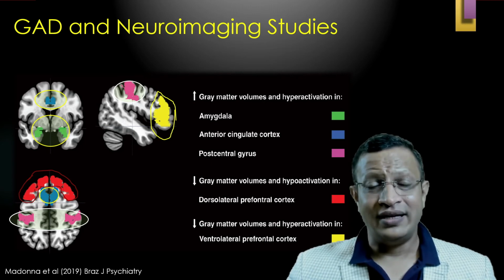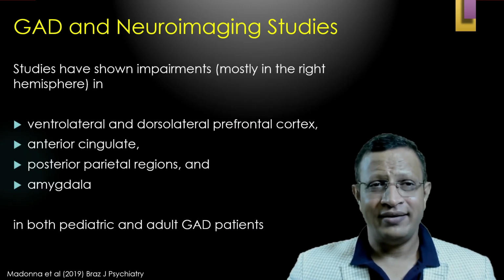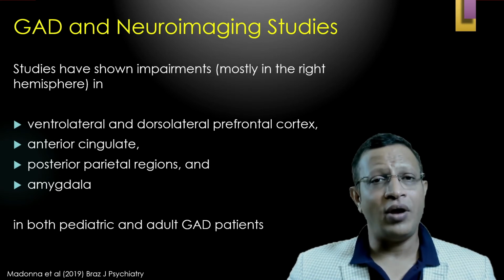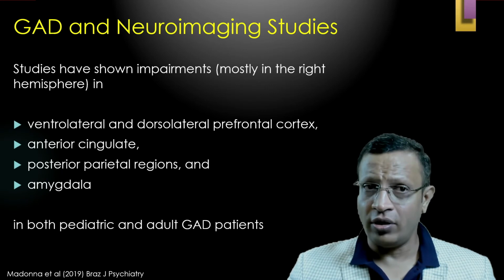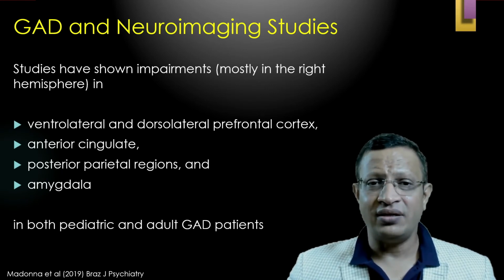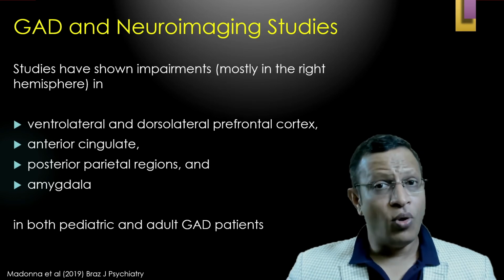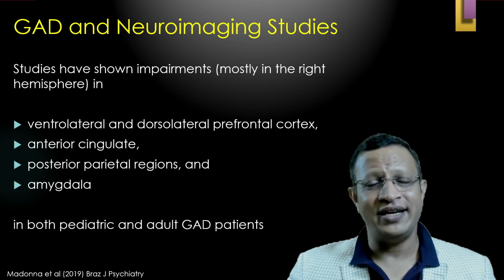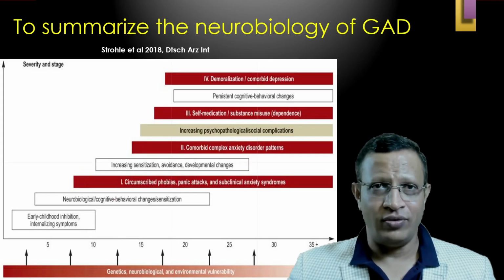So, the areas implicated in neuroimaging studies in GAD are the ventrolateral and dorsolateral prefrontal cortex, anterior cingulate, posterior parietal region, and amygdala. This has been found in both pediatric and adult GAD studies.